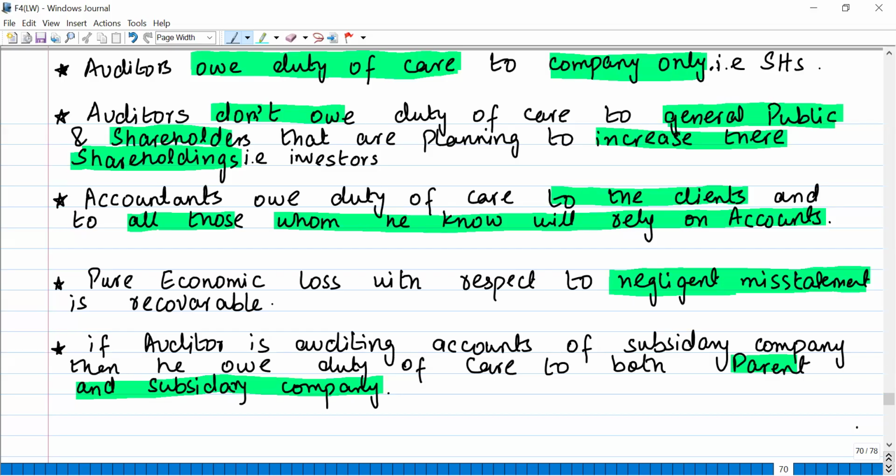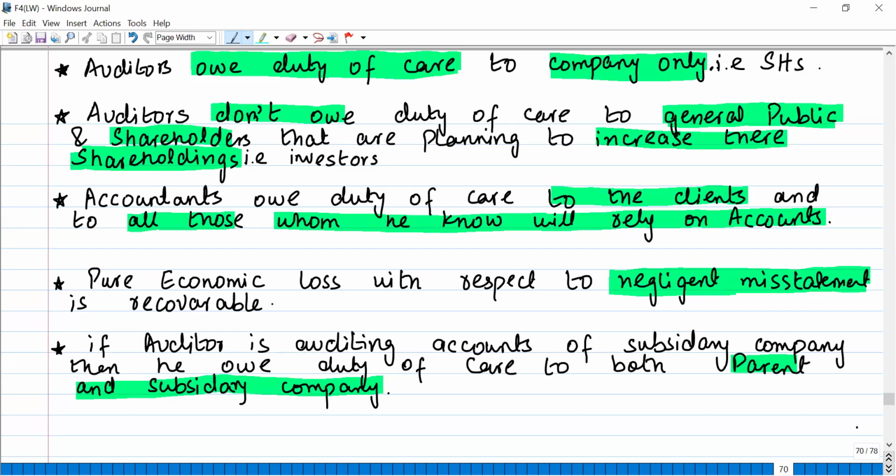For example, if someone gives you wrong advice, and based on that wrong advice, you made a business decision, and you suffered, let's say, loss of profits because of that advice, you got into losses, plus your reputation was also affected, plus your goodwill was also affected. You can put up the claim for the loss of goodwill and reputation as well, in addition to what you actually lost, and what you actually suffered because of that negligent misstatement. So you can recover both.